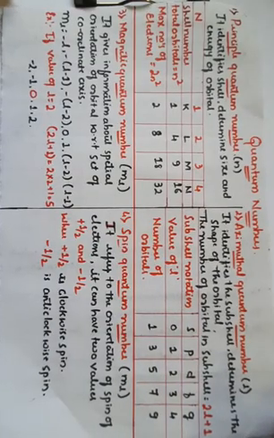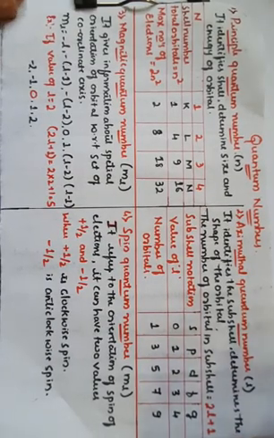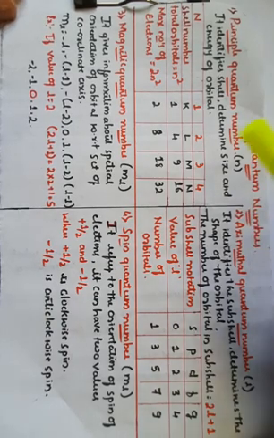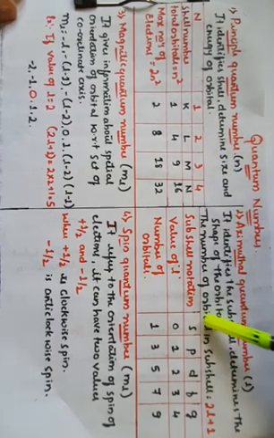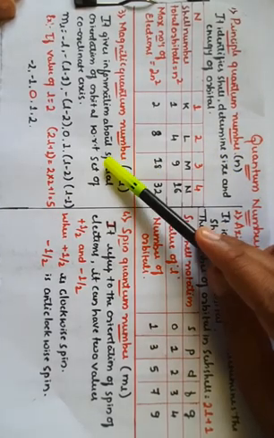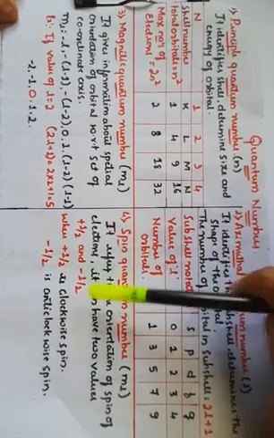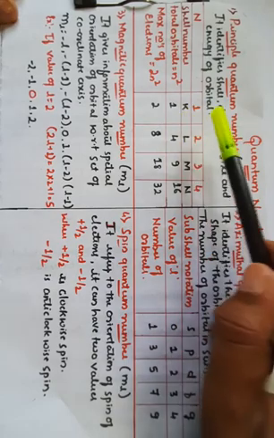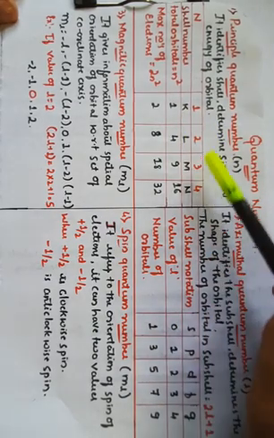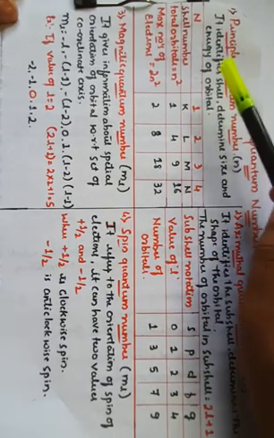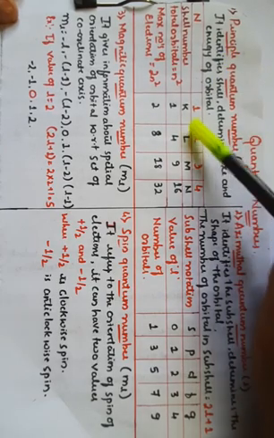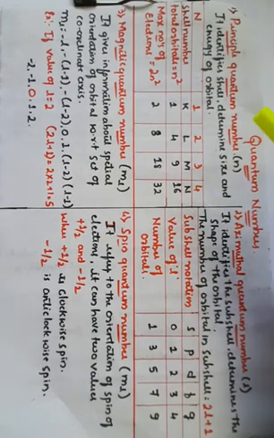Here, the complete information is given within a single chart of quantum numbers. There are 4 quantum numbers, so I have made 4 columns: principal quantum number, azimuthal quantum number, magnetic quantum number, and spin quantum number. In case of the principal quantum number, it identifies the shell, which determines the size and energy of the orbital. For example, K, L, M, N determine the size and energy of the orbital.